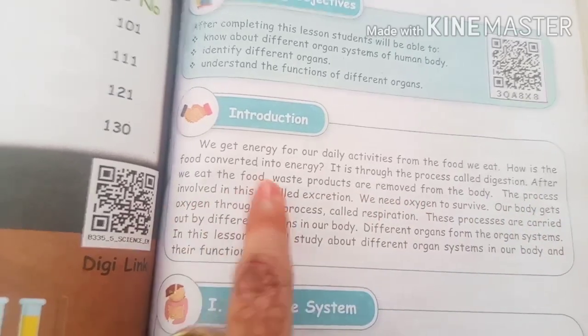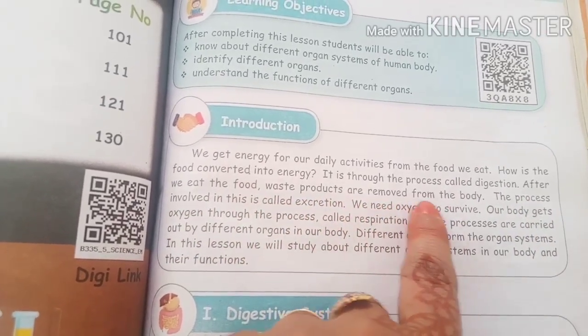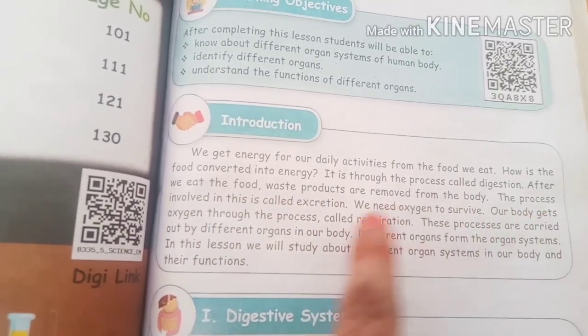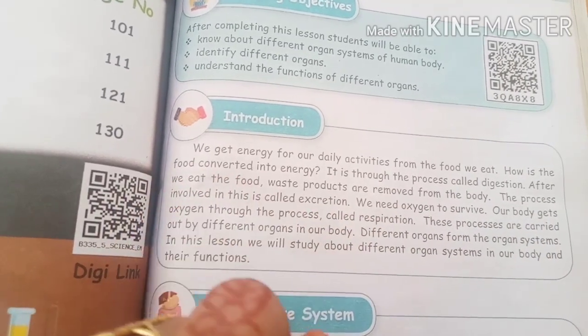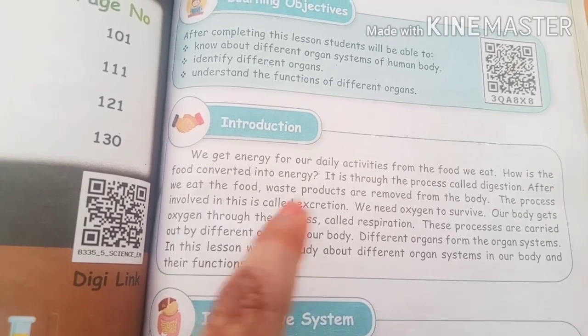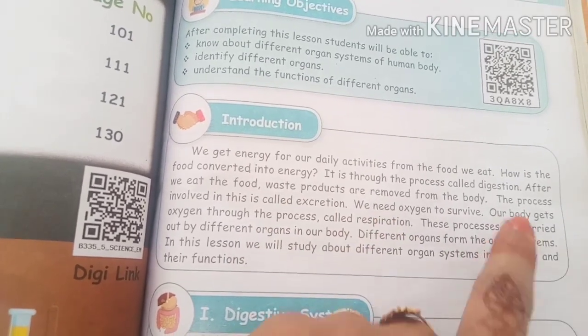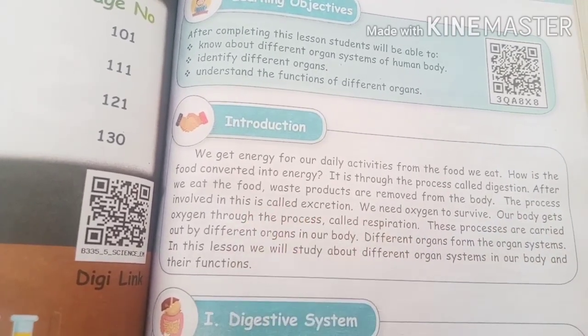After we eat the food, waste products are removed from the body. The process involved in this is called excretion. So once after eating the food, the waste products will be removed from the body. This process is called excretion.